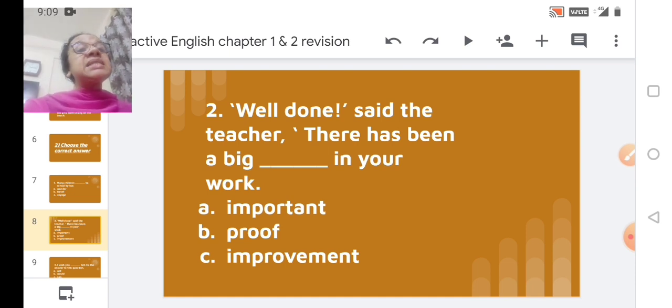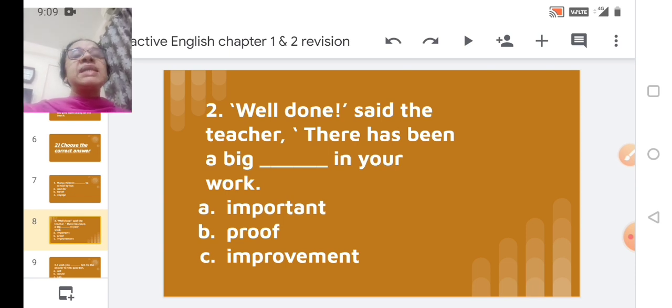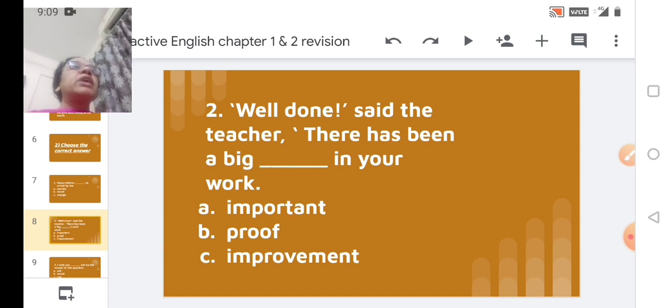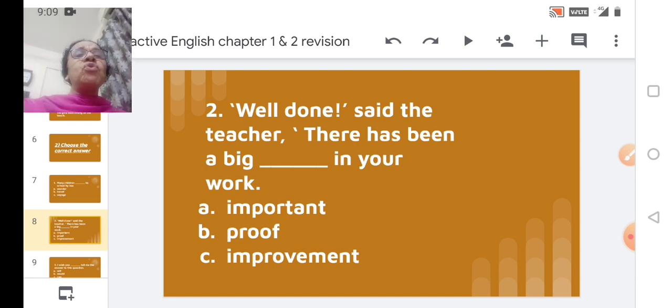Now, well done, said the teacher. There has been a big dash in your work. Will it be important? There has been a big important in your work. Doesn't sound sensible. Second, proof. There has been a big proof in your work. What is the meaning of proof? Proof means we are giving some sort of evidence, witness. Somebody is asking, show me the proof. So you are telling, see, this is the proof that I have done this work. So proof doesn't fit in this particular sentence.